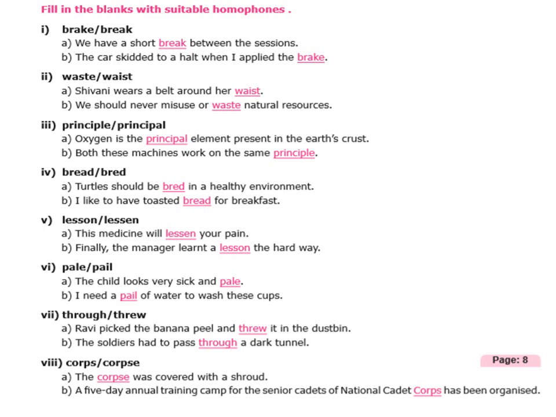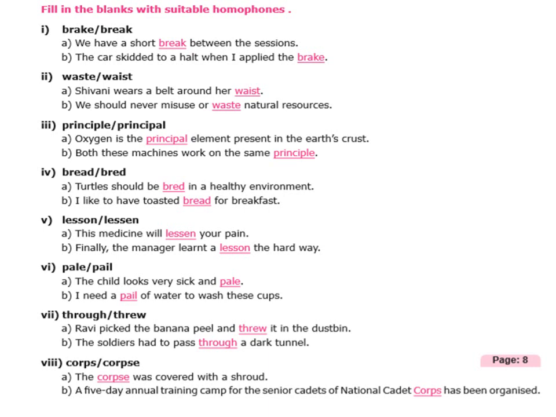This medicine will lessen your pain. Lessen here means reduce your pain. Finally, the manager learned a lesson the hard way. You know the meaning of lesson. The child looks very sick and pale. Pale here means whitish. I need a pail of water to wash this cup. Here pail means a bucket.